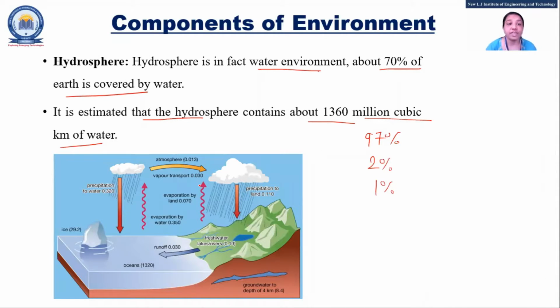Now 70% of the earth is covered by water, that we know. 97% is ocean, 2% is ice caps and all that, and 1% is the water that we are going to use.